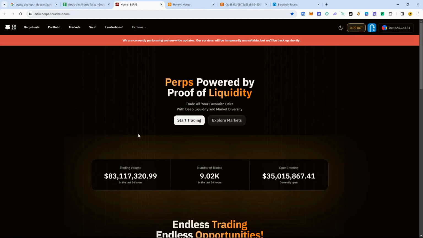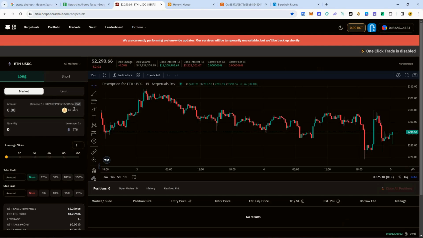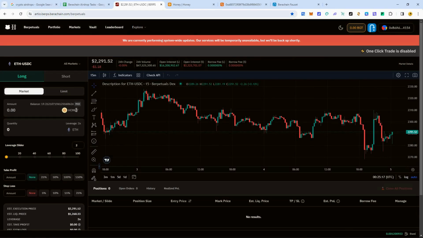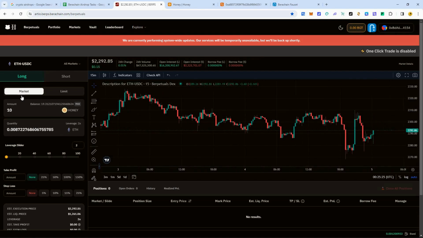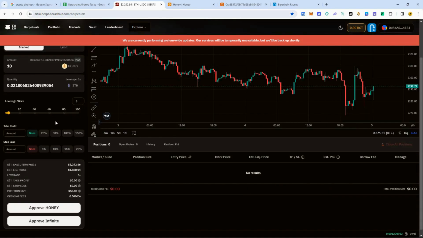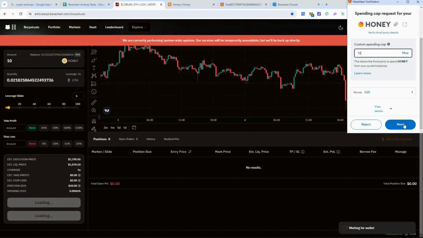All right, so we'll go here and click on start trading. Now we're going to use honey to trade with because there's a minimum of 10 tokens to be able to trade, guys. So if you try using just Bera, you're not going to have enough. So we're going to do some honey. We'll do 10. We'll just do Ethereum. You don't have to get too technical. We'll just do a long position at a market rate so it goes through. We'll just do 5x just so we don't get liquidated too quickly. Okay, and first we need to approve honey. So we approve that there.